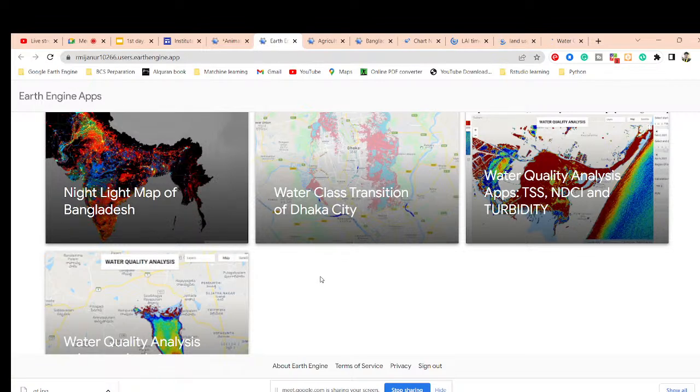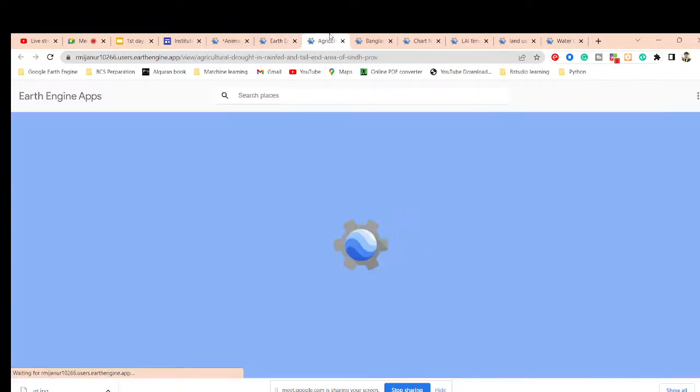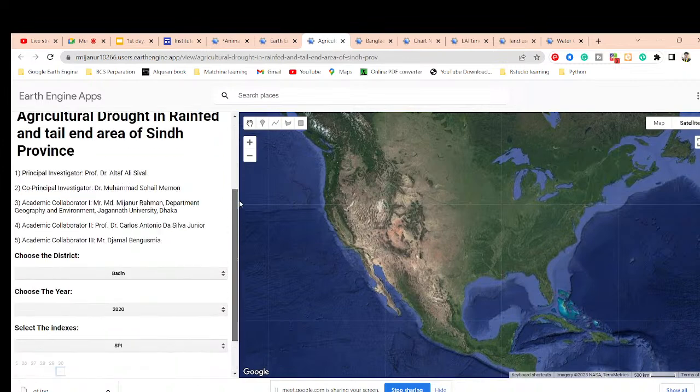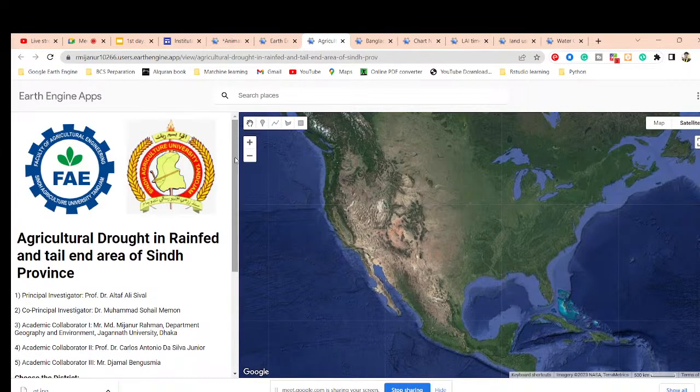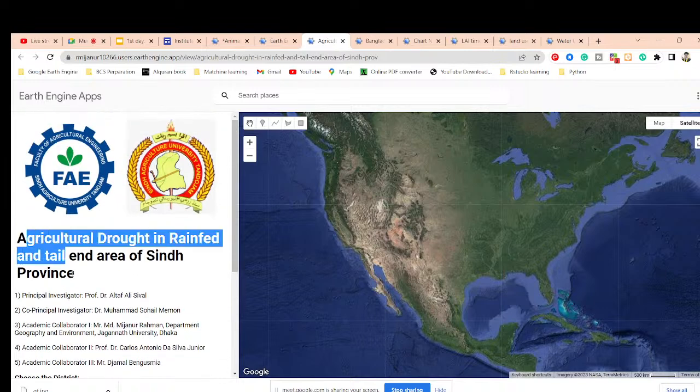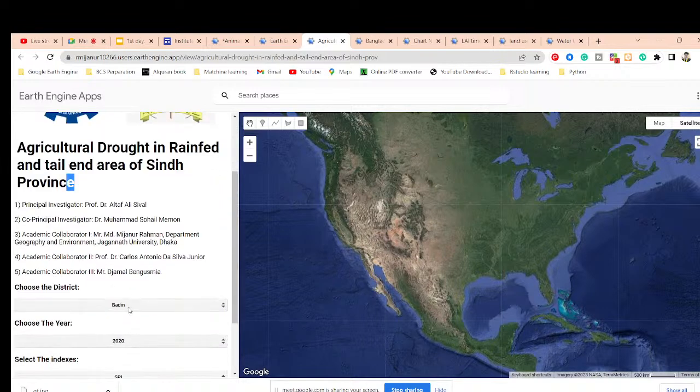And for the web application, we need some basic things. When you know some basic functions of the web application, using the same functions you can easily create a lot of web applications using the same process. Suppose at this time you can see this is the web application. Mainly in this web application, we can easily take a panel. It's called the panel. I will also discuss later about this panel, how you can easily get the label. And you can also see we already uploaded our shapefile boundary.